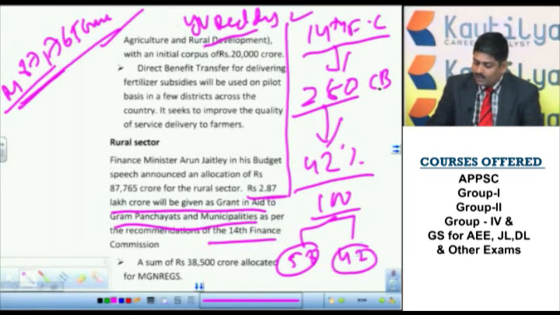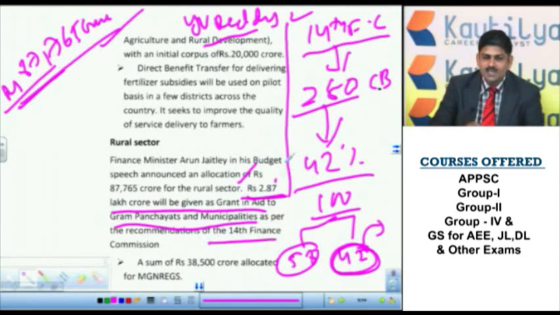Now, out of this 42 rupees, the Finance Commission has recommended how these amounts should be distributed among the states and how states have to give to the local governments. That is what this rupees 2.87 lakh crore grant in aid is. Based on the 14th Finance Commission recommendation, this amount was specified. What is Finance Commission? A constitutional body under Article 280. Who was the chairman of the 14th Finance Commission? It is Y.V. Reddy. These are important points.